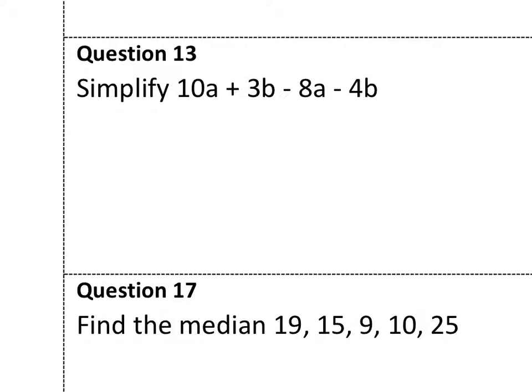Okay, I've got some A's and B's here. I've got 10A, and I've also got minus 8A. Notice I'm circling the sign in front of it, the operation in front of it. That's really important. That minus belongs to this 8. You can't separate them. Well, 10A, take away 8A, is going to be 2A.